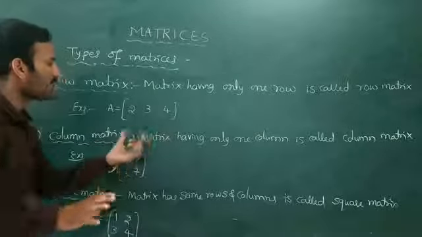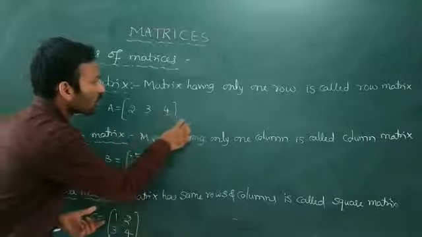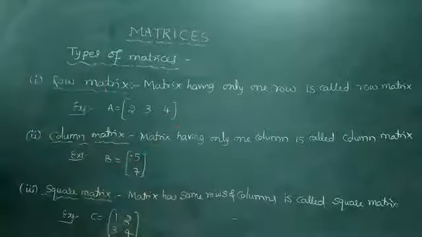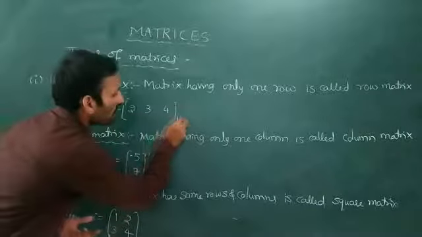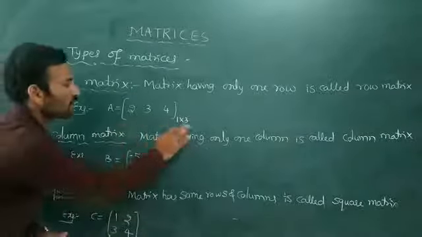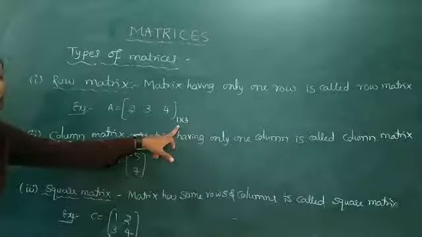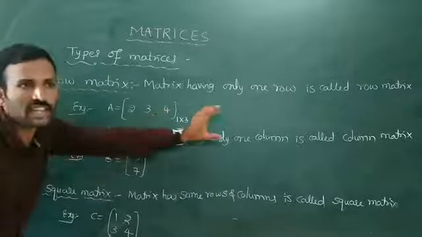The order of this matrix is 1 cross 3, because there is only one horizontal line and three vertical lines. In general, a row matrix has order 1 cross n.